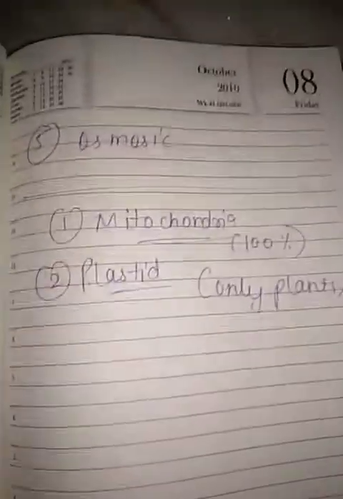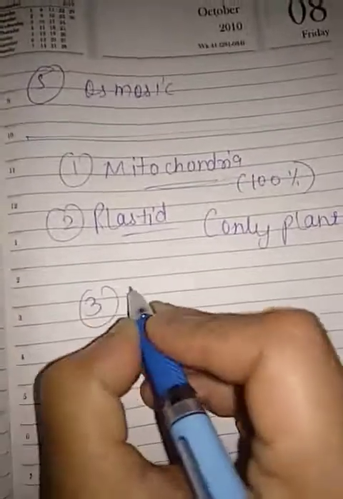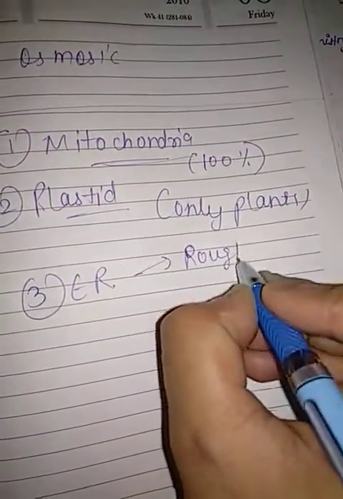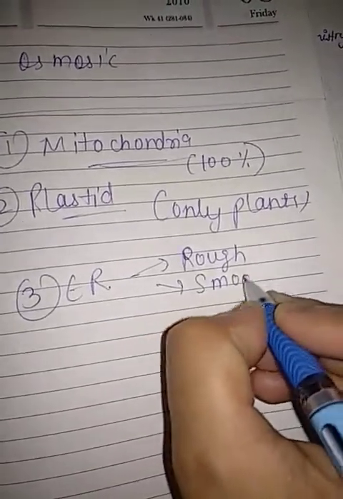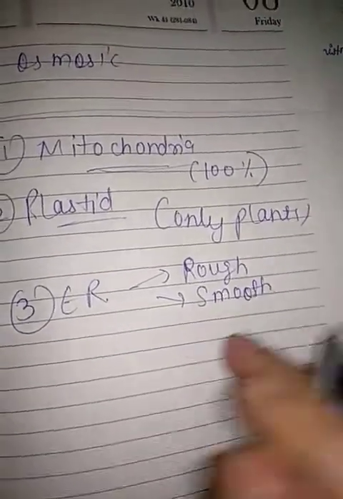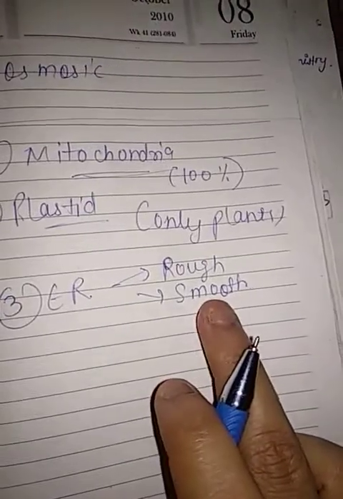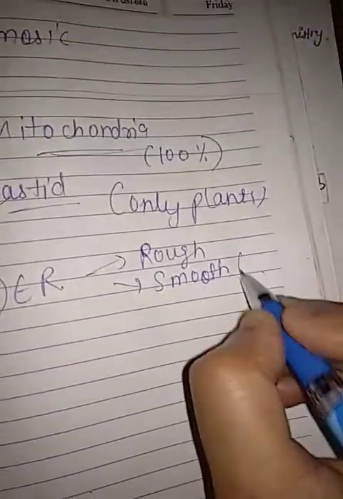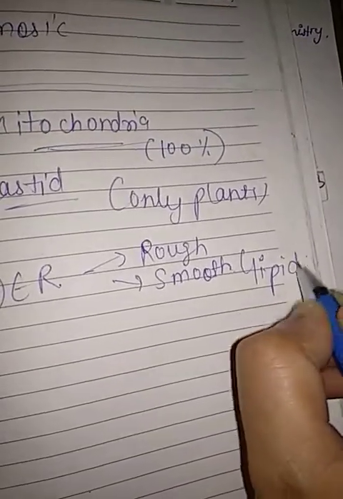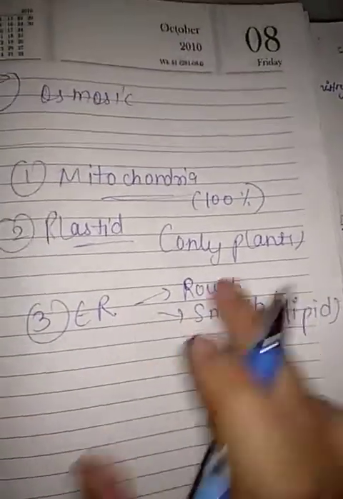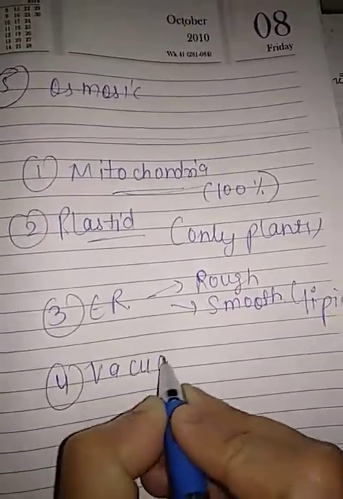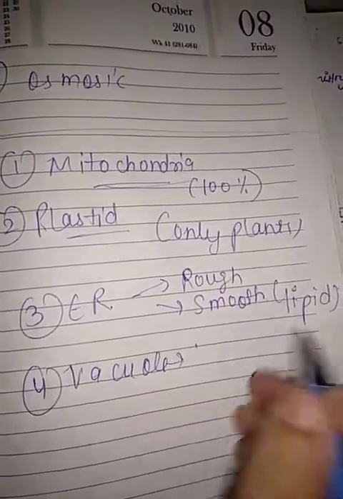Now talking about endoplasmic reticulum, ER. They are rough, which makes protein, and smooth, which makes lipids or fats. Very easy to remember: how is oil? Oil is smooth and sticky. Oil is nothing but a lipid, so it is the smooth endoplasmic reticulum, whereas the rough one makes protein. Now vacuoles are nothing but storage empty spaces. They store food.